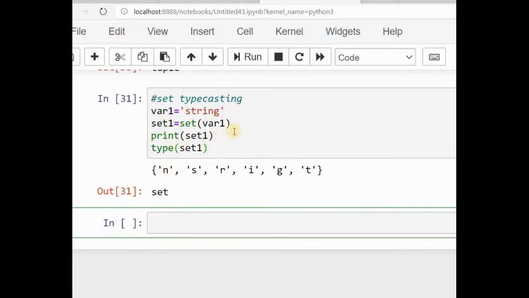Since a set is an unordered collection, everything is jumbled and not orderly present, but unorderly collected. So the type of this variable is set.